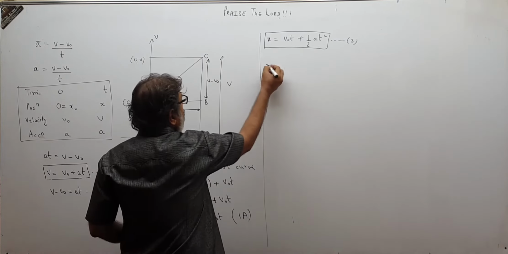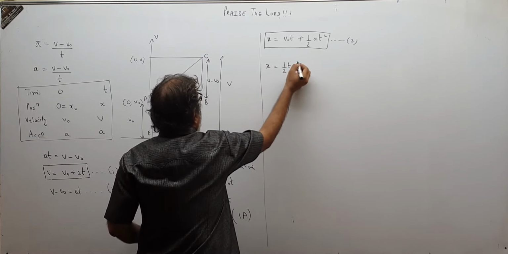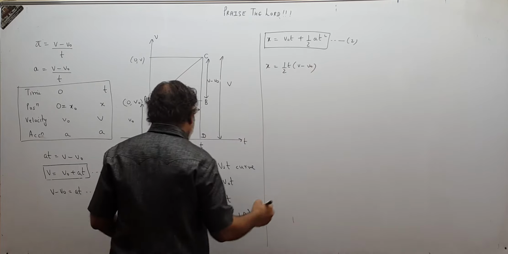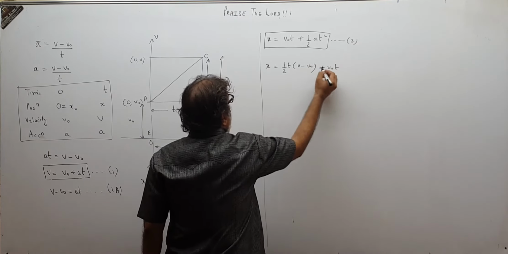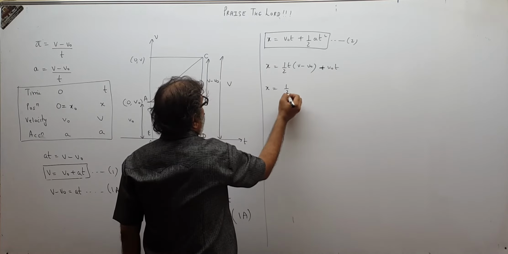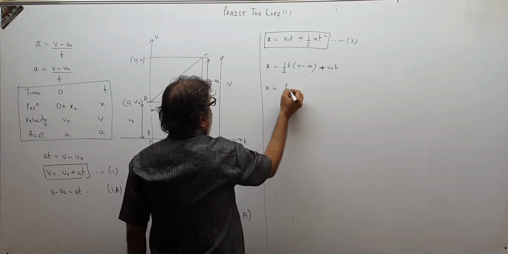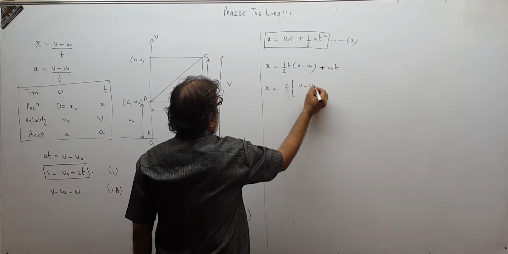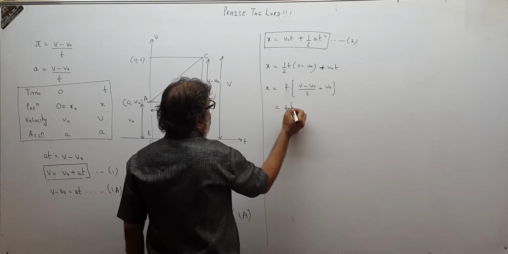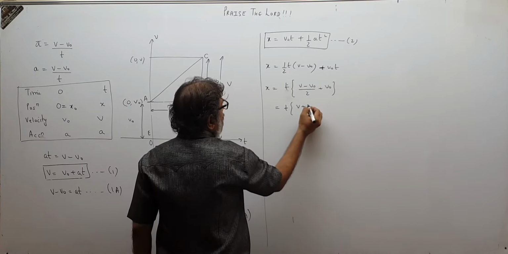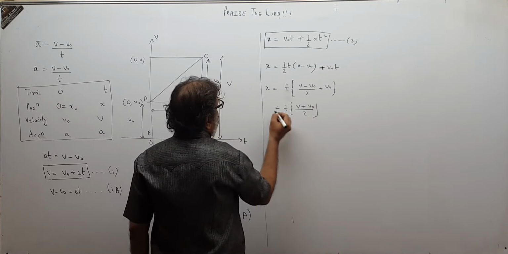Okay, coming back to this equation again. X is equal to half T into V minus VO plus VOT. So I can write it as, if I take T common, half of V minus VO upon 2 plus VO. This 2 will go over there, and this will become V plus VO upon 2.